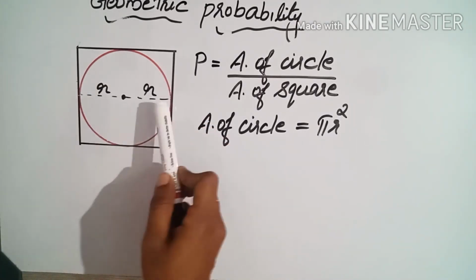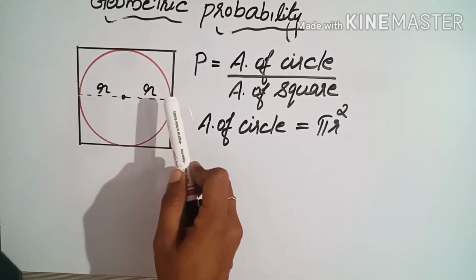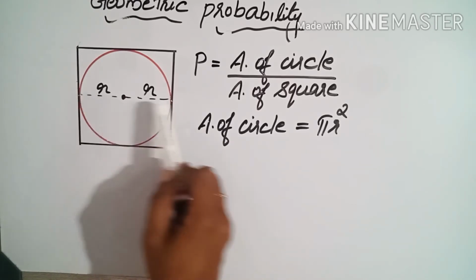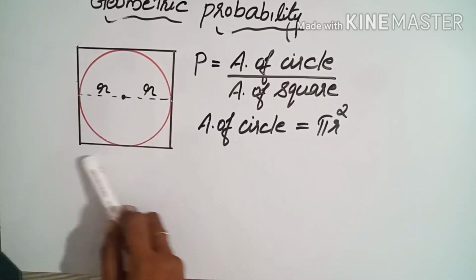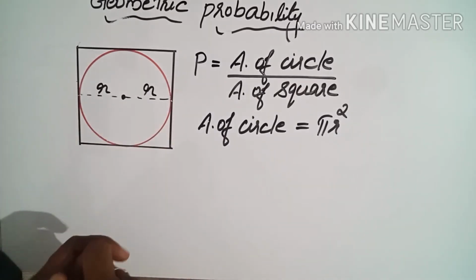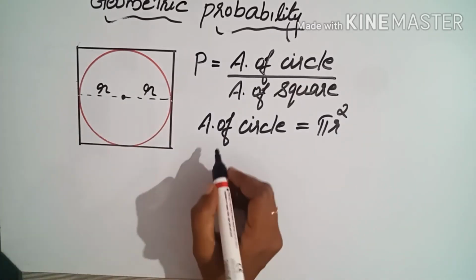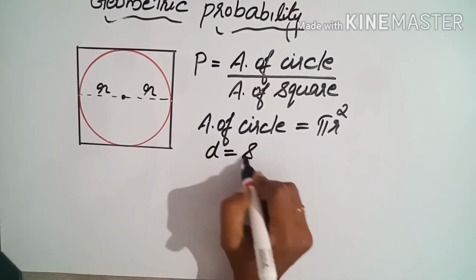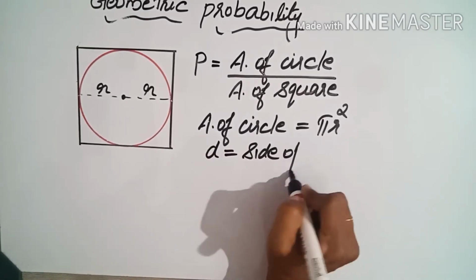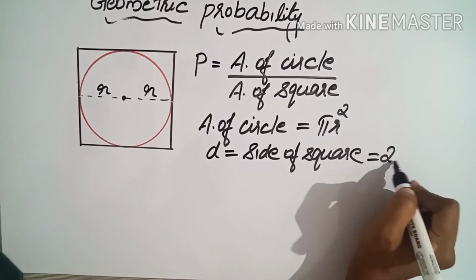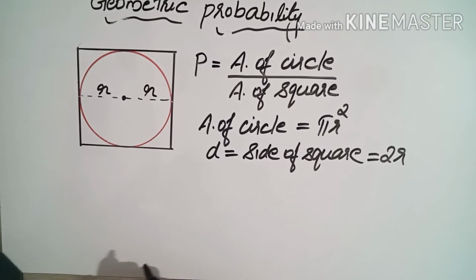That means this diameter is the same as one side of the square. So if diameter is 2r, the side of the square will also be 2r.